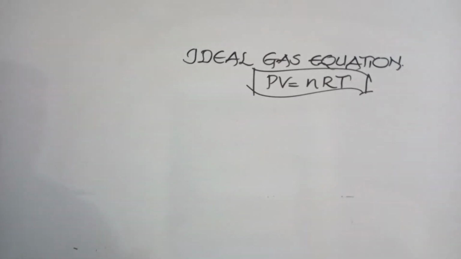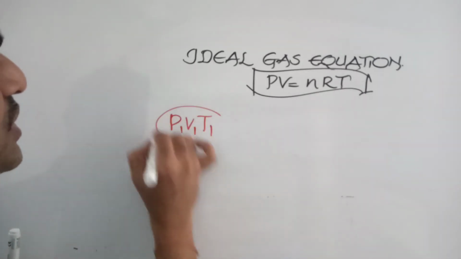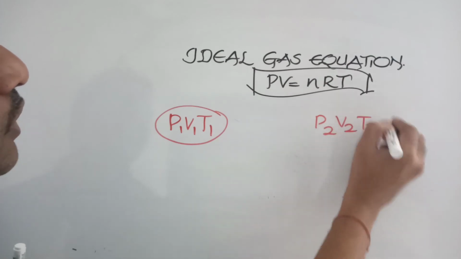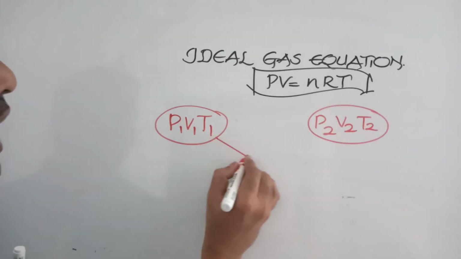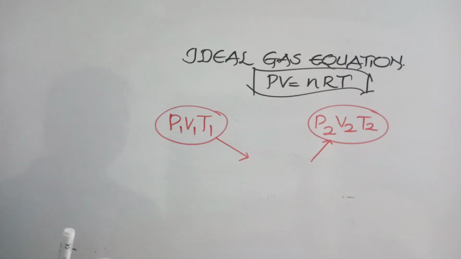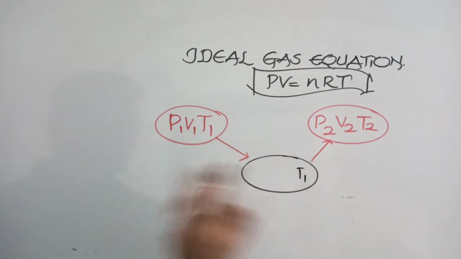But according to your physics teachers, generally we go with this one. A gas is there at P1, V1, T1 conditions. You want to convert this to P2, V2, T2 conditions. First, we keep the temperature constant.